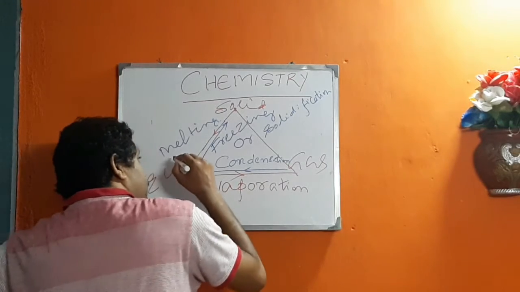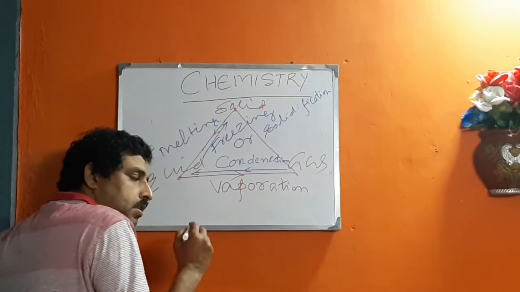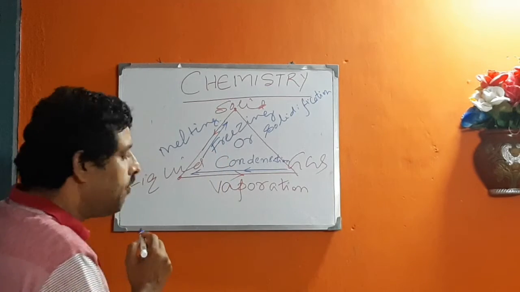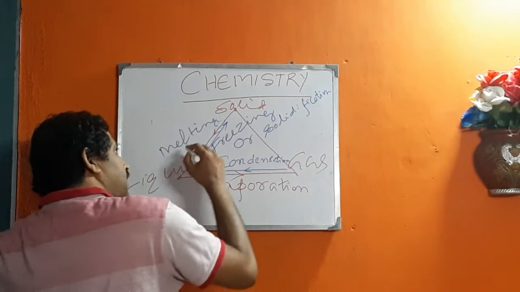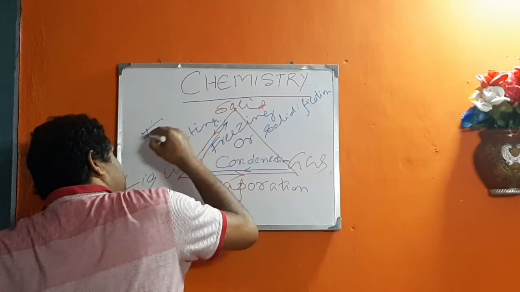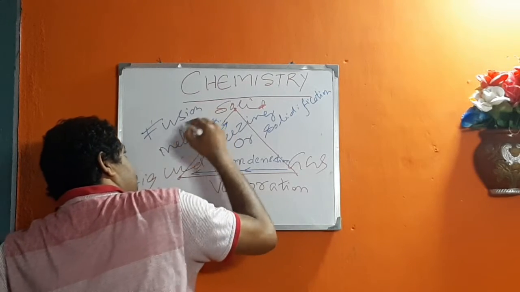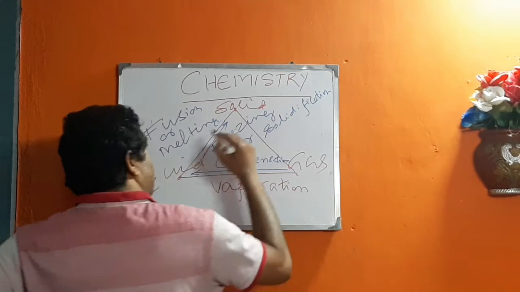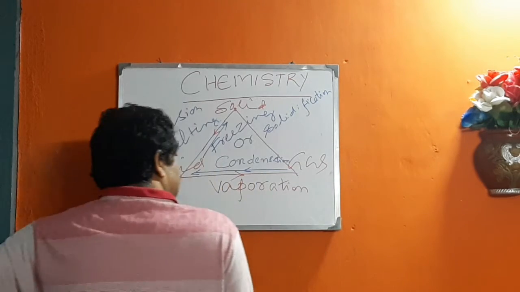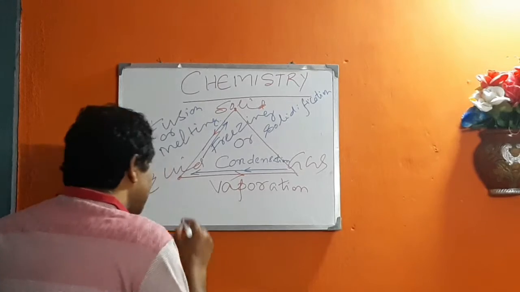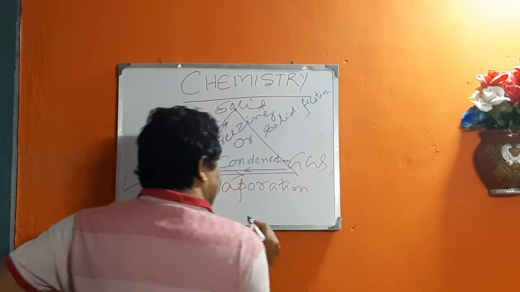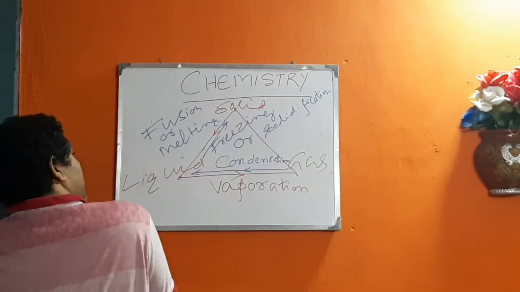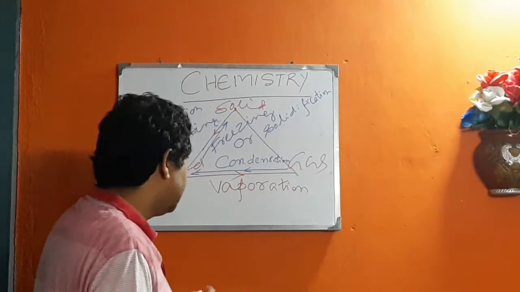So solid to liquid is melting, or sometimes it is called fusion in the case of metals. Basically, when iron is melted to liquid form, it is known as the fusion of iron. So fusion or melting is from solid to liquid, and liquid to solid is known as freezing or solidification. Similarly, liquid to gaseous state is known as vaporization, and gaseous to liquid state is known as condensation.